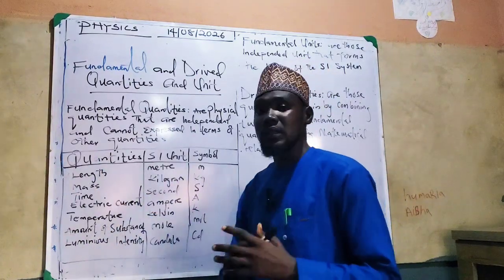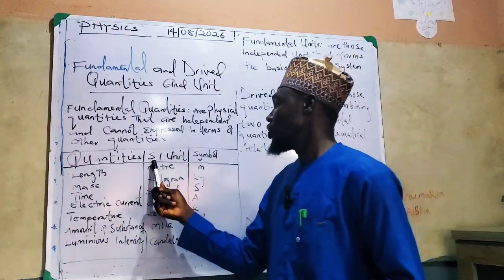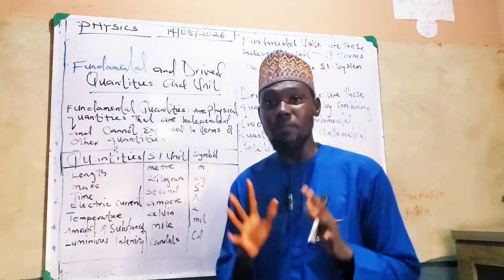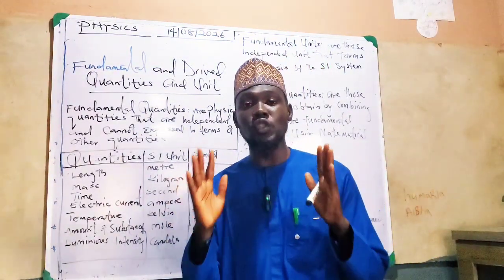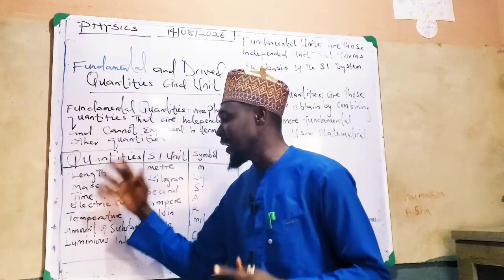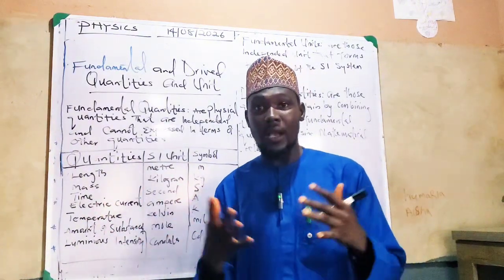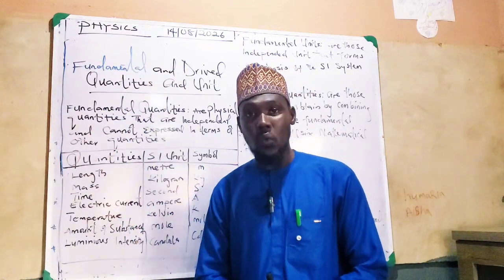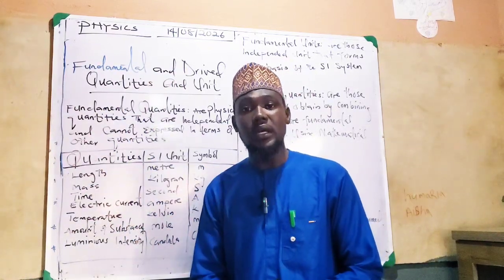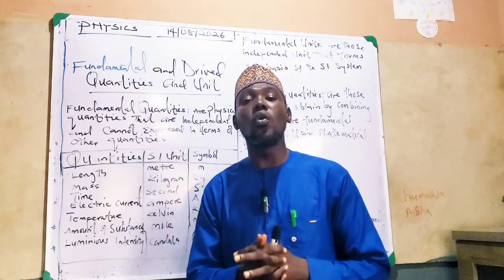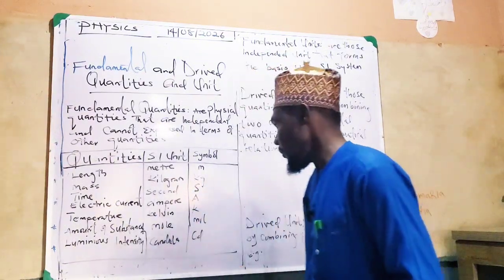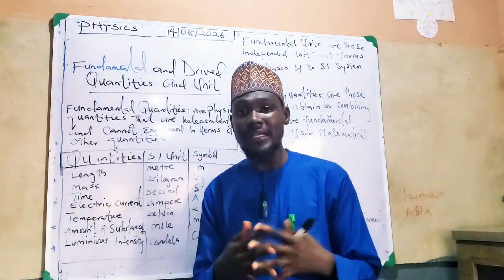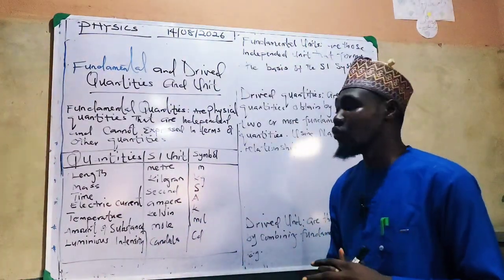Take length. What is its SI unit? SI unit is the International System Unit, the unit that is recognized worldwide. The SI unit of length is the meter. So I can measure length in meters, go wherever you can go in the world, you still measure it in meters. It is the acceptable unit. And it has its symbol, which you can recognize as a small m, for meter.